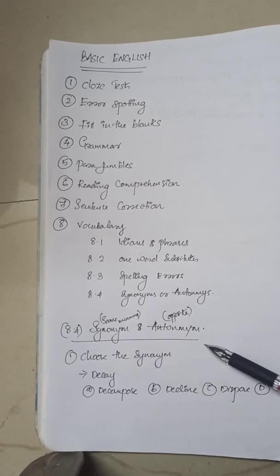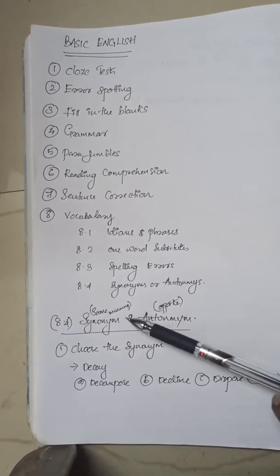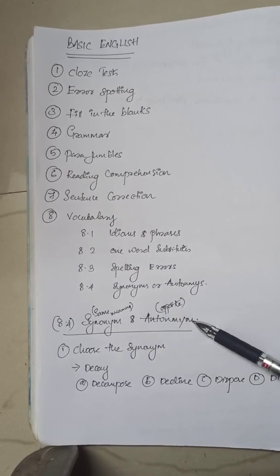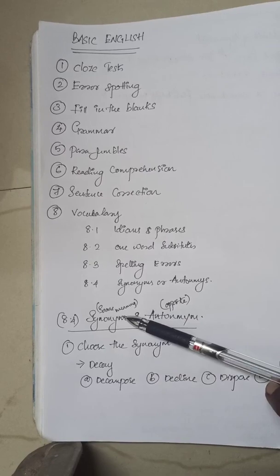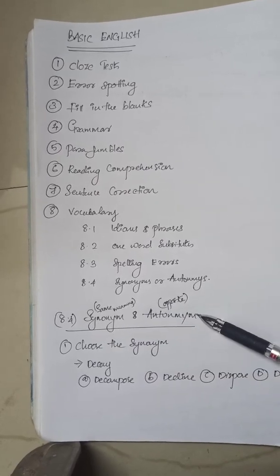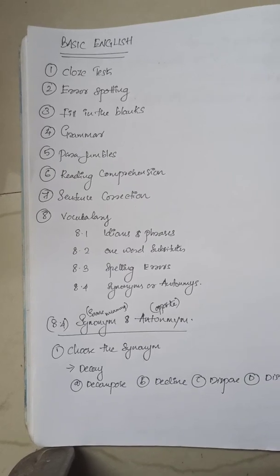Today, I am going to discuss synonyms and antonyms. So, what do we mean by synonyms and antonyms? Synonym means the same meaning. The word is exactly the same. Antonyms are opposite words.